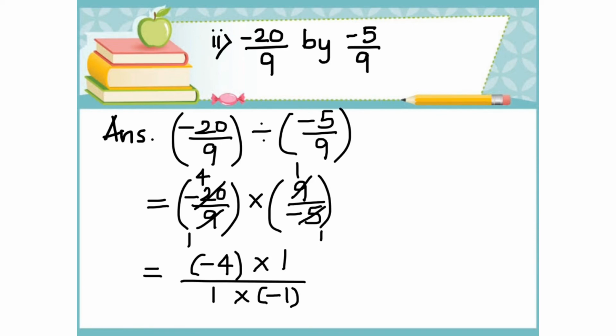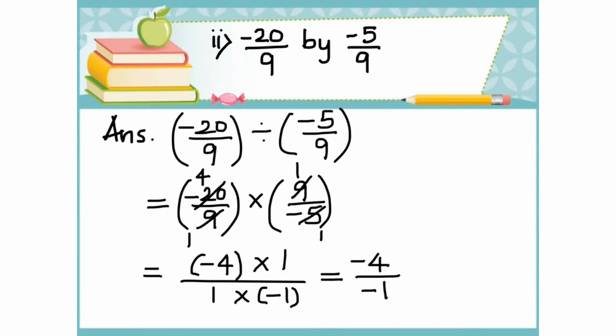This expression is equal to minus 4 times 1 is minus 4 by 1 times minus 1 is minus 1.